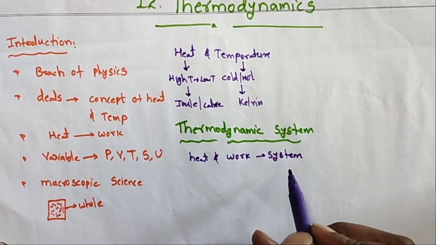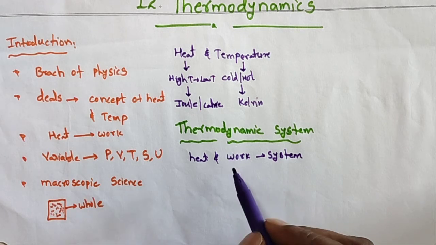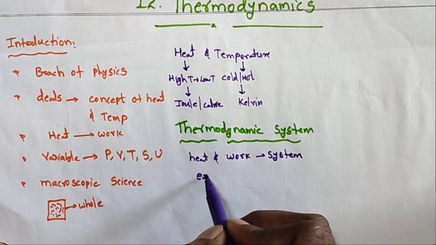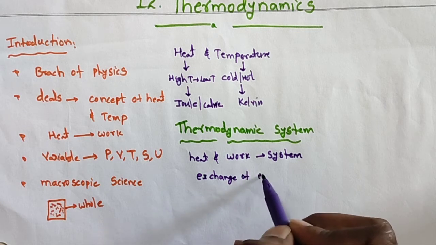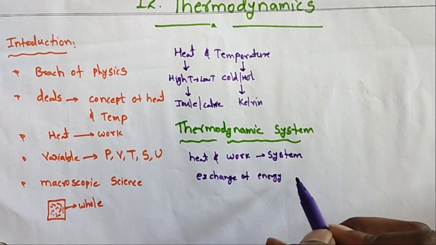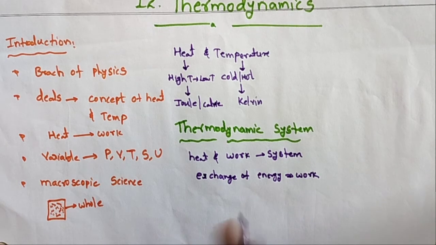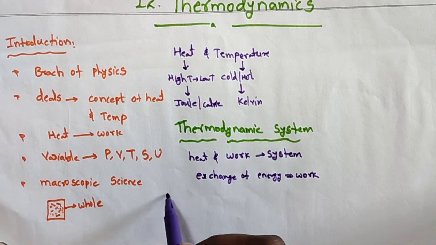So this relation can be studied by studying the change in the properties of the system due to exchange of energy in the form of work.